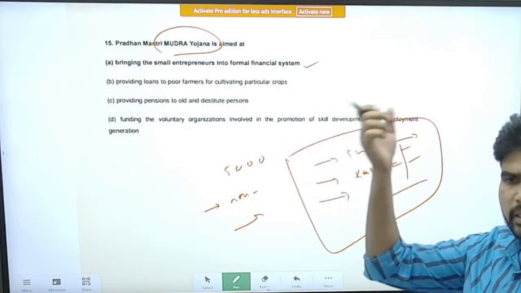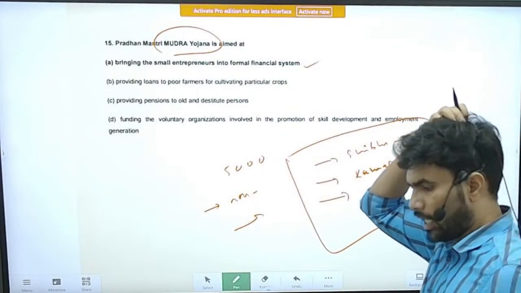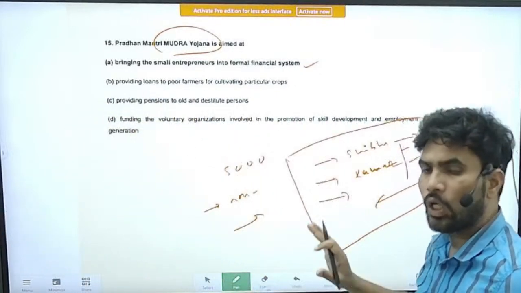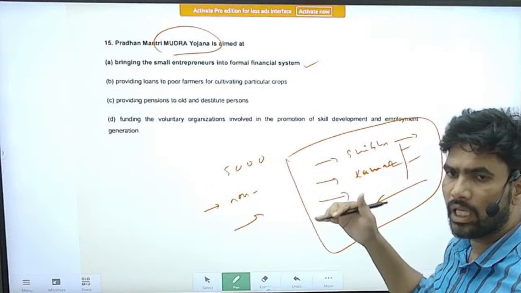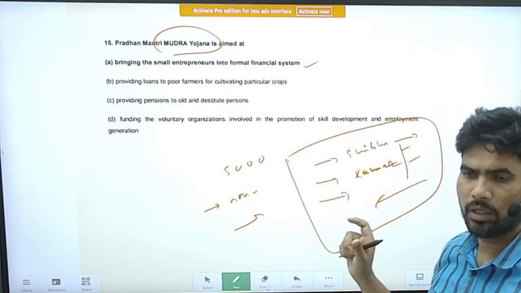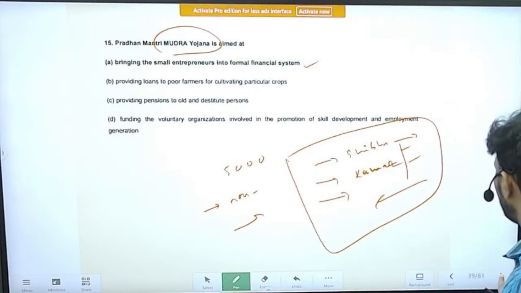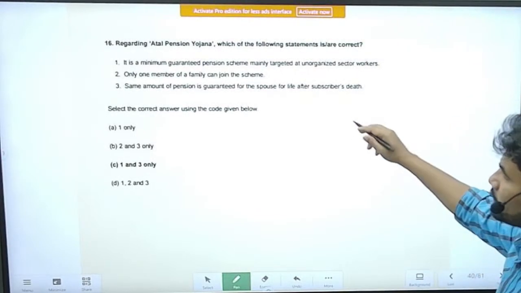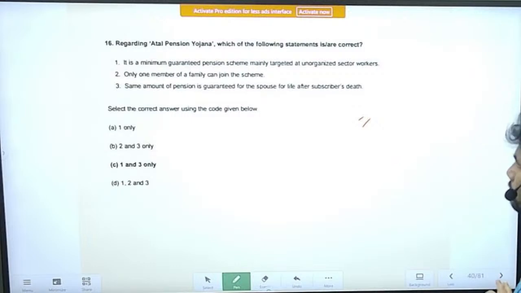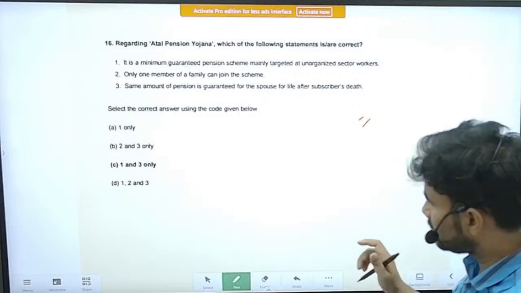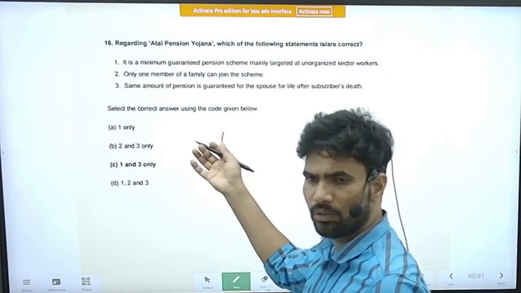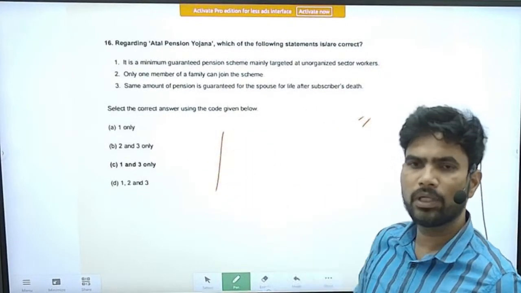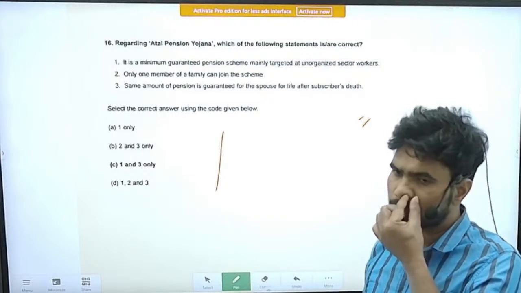Apart from that, many other schemes are also there, like loanin59minutes.com, one more scheme, etc. So try to keep track of the MSME sector. It is a very important area with respect to our examination. Right. So Atal Pension Yojana, a very popular scheme. It is something related to pension. We can say it is also a failure at the end, because we are unable to attract many people into the pension scheme.